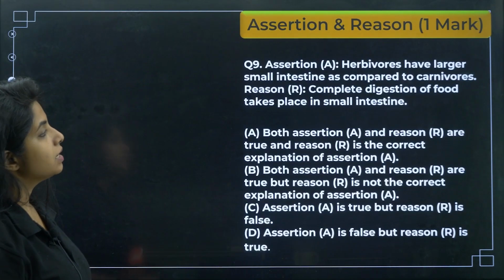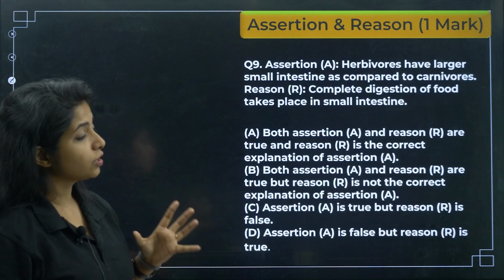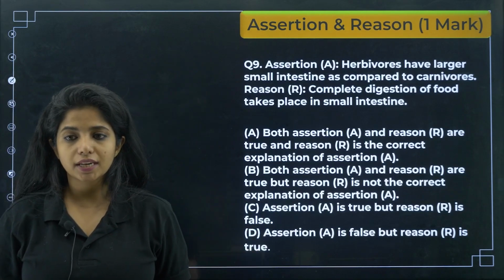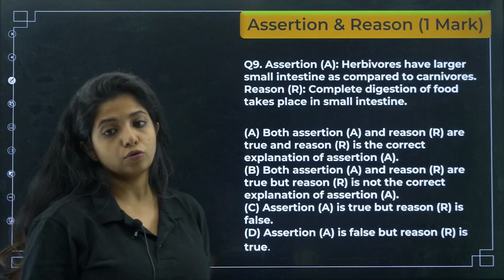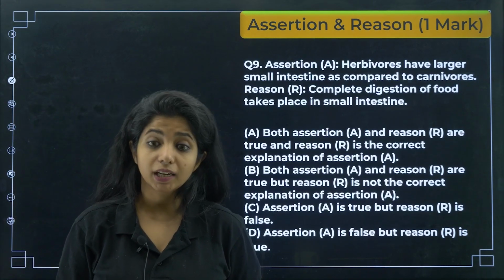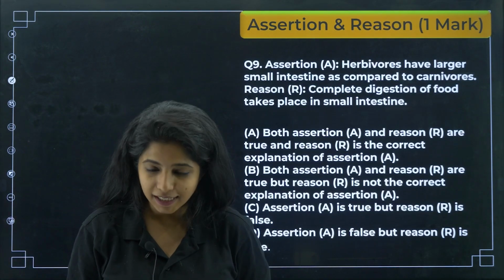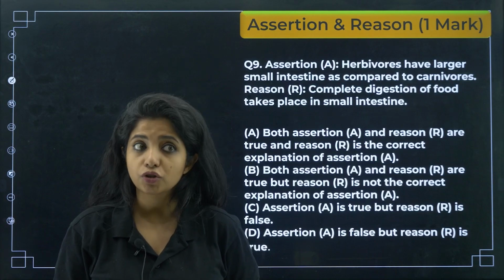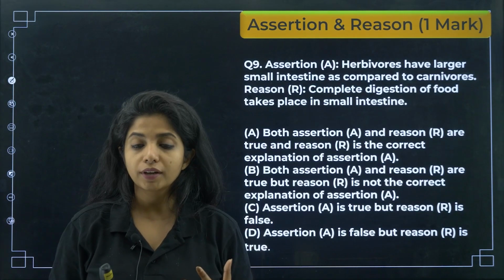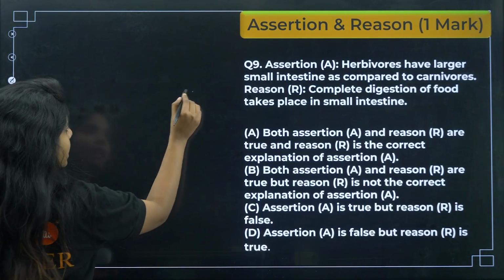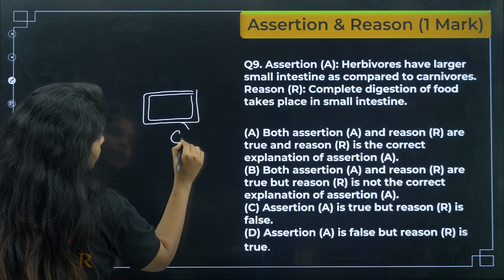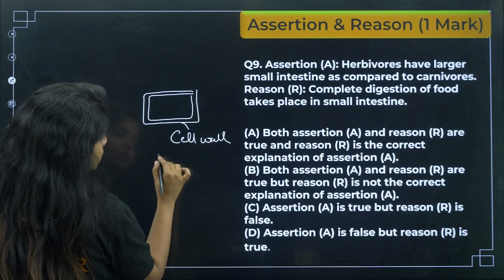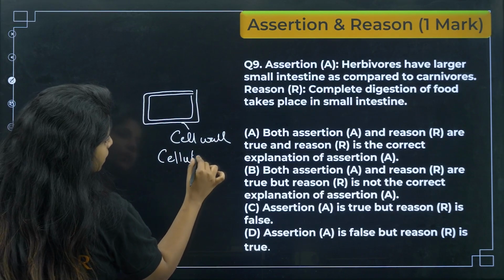Next, assertion. An assertion reason question has come, so let's pay attention. Assertion says herbivores have larger small intestine as compared to carnivores. Is it true or false? Herbivores have larger small intestine? Yes. Why do they have larger small intestine? Because they have plant-based food, and if you see a plant cell, it has a layer outside which is known as cell wall, and their cell wall is made up of something known as cellulose.